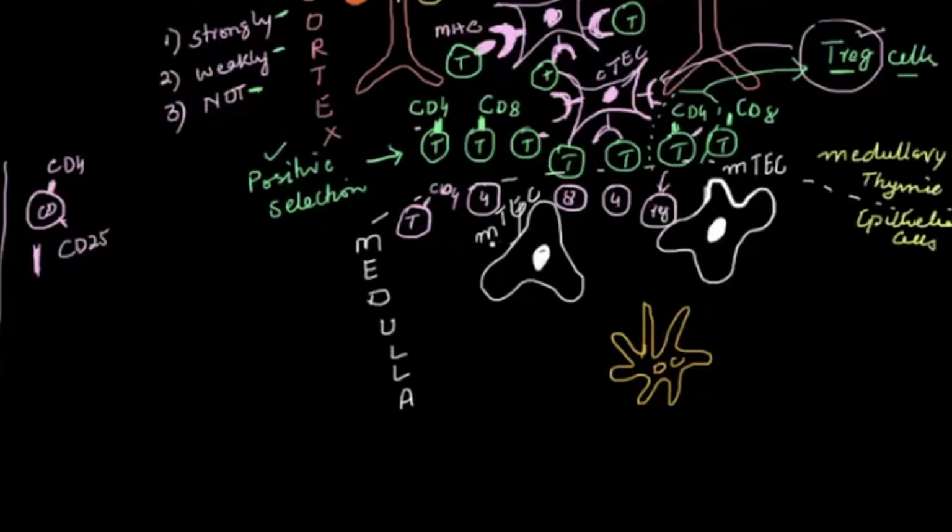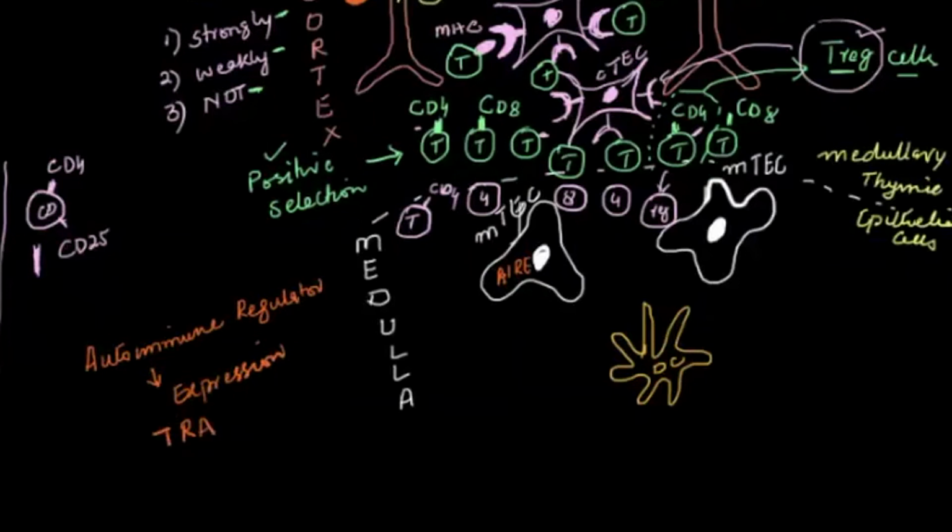In the medulla, these medullary thymic epithelial cells have got a special gene inside which is called the AIRE gene. And what is the AIRE gene? AIRE gene is autoimmune regulator. And what it can do is create the expression of tissue restricted antigens.